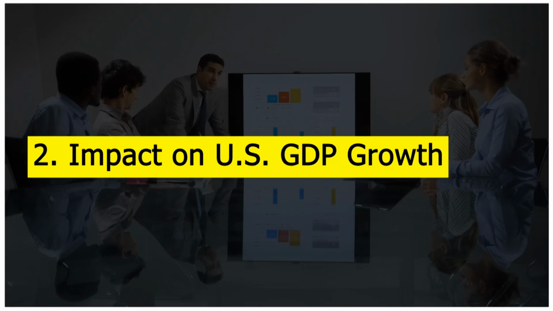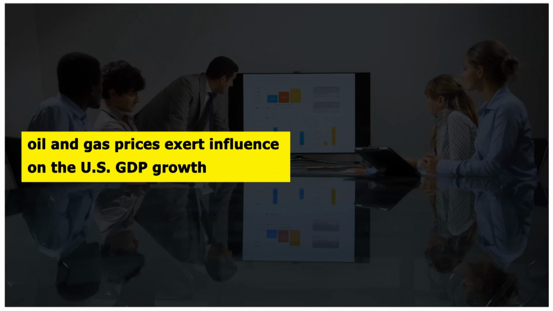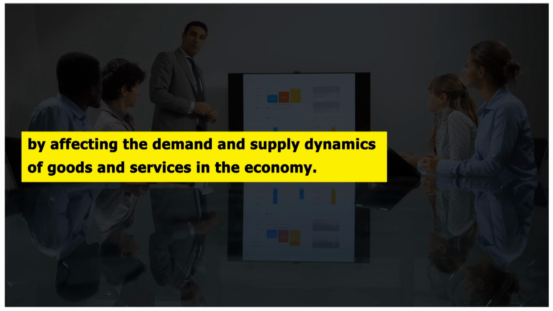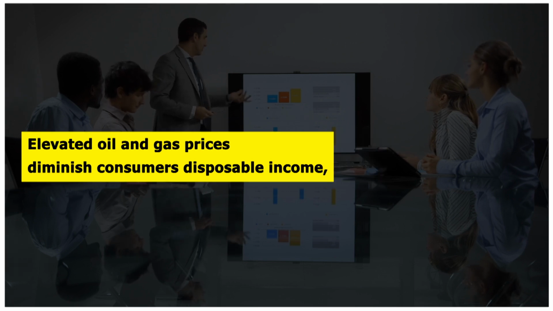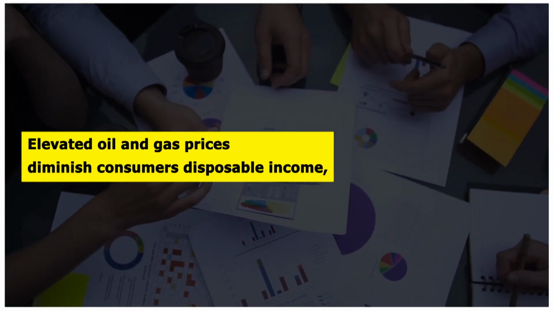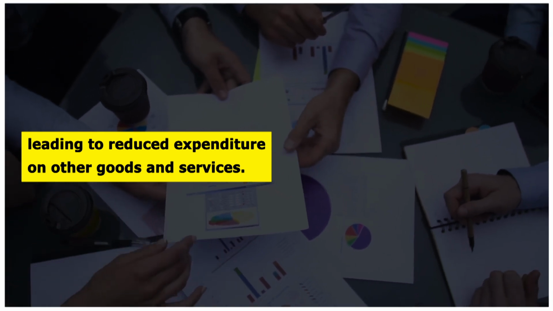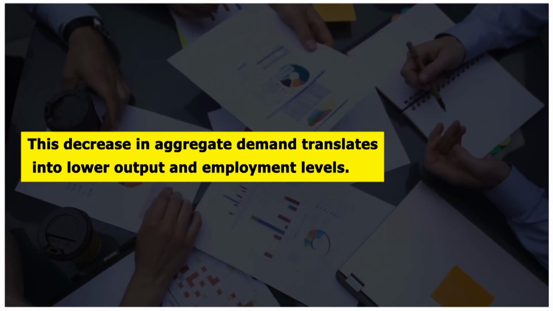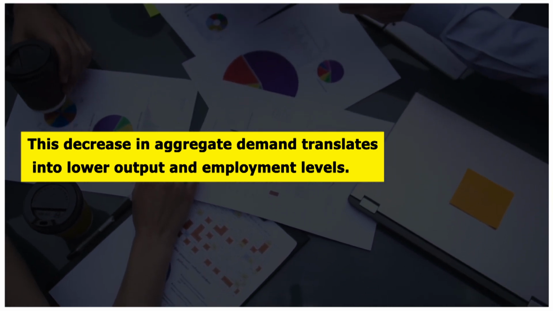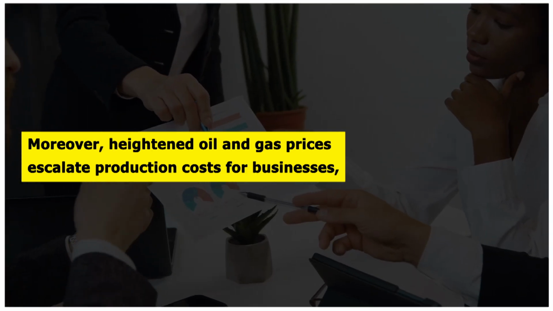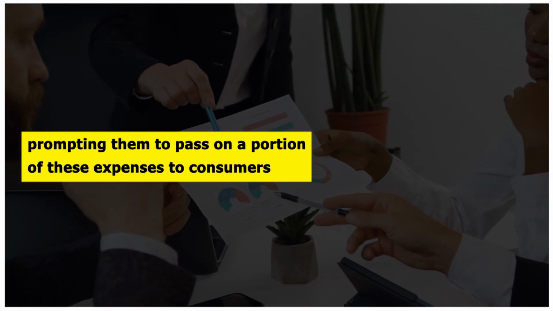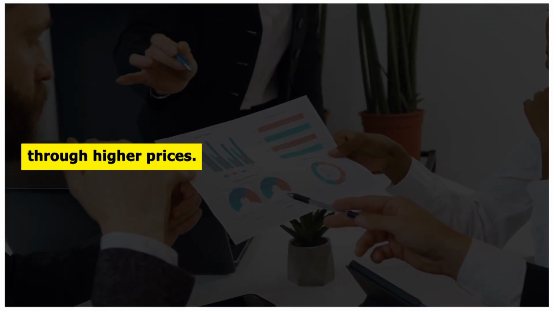2. Impact on U.S. GDP growth. Oil and gas prices exert influence on the U.S. GDP growth by affecting the demand and supply dynamics of goods and services in the economy. Elevated oil and gas prices diminish consumers' disposable income, leading to reduced expenditure on other goods and services. This decrease in aggregate demand translates into lower output and employment levels. Moreover, heightened oil and gas prices escalate production costs for businesses, prompting them to pass on a portion of these expenses to consumers through higher prices.